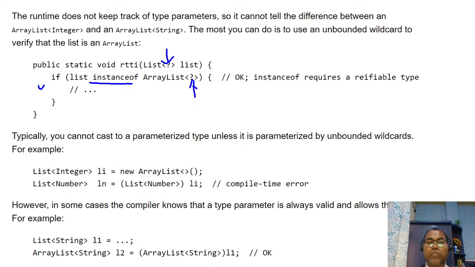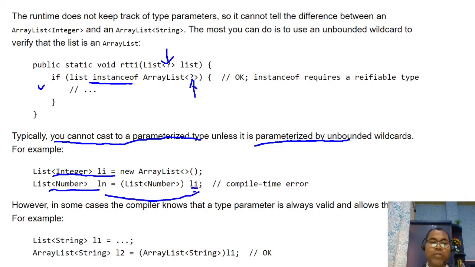Okay, so be sure you cannot cast a parameterized type unless the parameterization is unbounded. If it is not unbounded, you cannot cast. But here, if you have a list of Integer and a list of Number, and you are trying to typecast list of Integer to list of Number, it's not allowed.